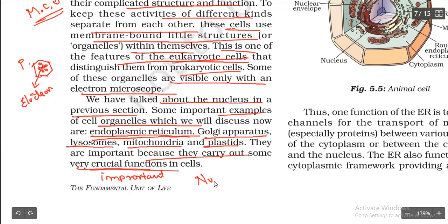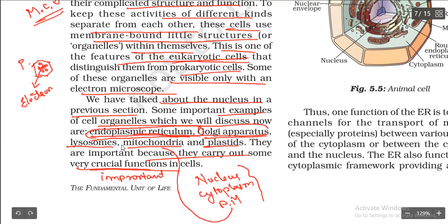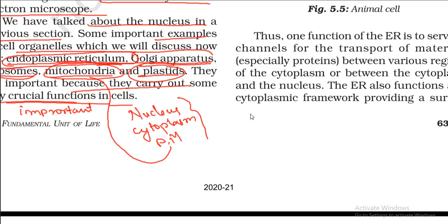So mainly we have the nucleus, cytoplasm and plasma membrane, right? These are the main parts we said, but the cell also has other parts in it called what? Endoplasmic reticulum, Golgi apparatus, lysosomes, mitochondria and plastids. These are also very important parts to do other important functions in the cell. Okay, so let us see these parts one by one in the next video.